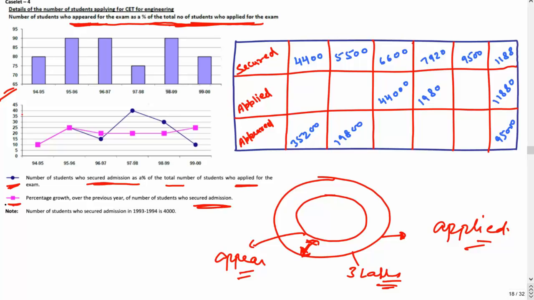The third graph, the graph below, is telling you the number of students who secured admission, as a percentage of the total number of students who applied. This is applied, and secured will be even less. Let's say it's the CAT exam, 3 lakh students have applied, out of them 2 lakh appeared, and out of them the chosen ones went to the IIMs, like this. This is the exact meaning of these graphs. I hope you are able to understand this.